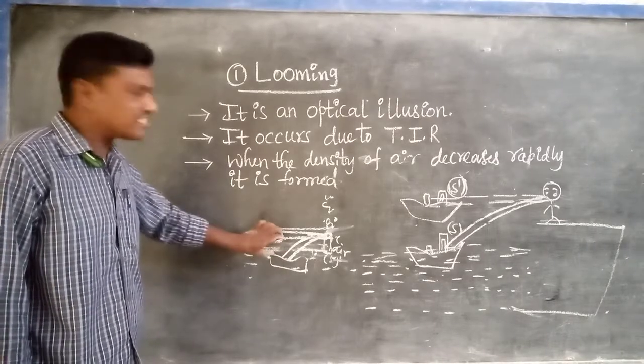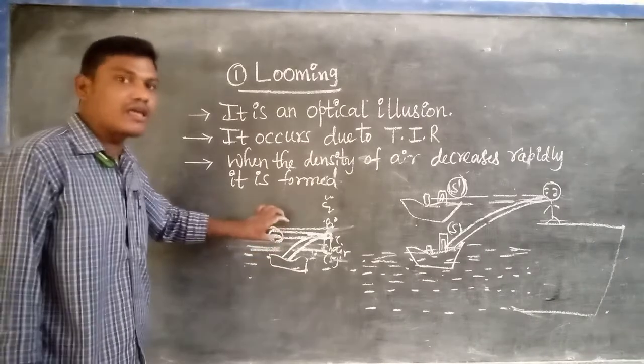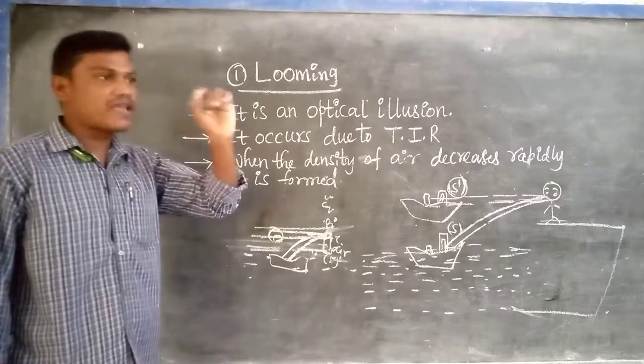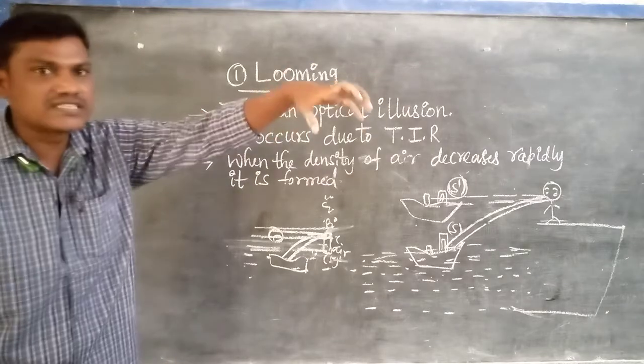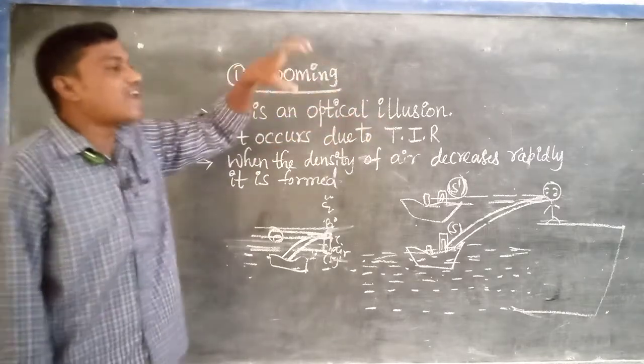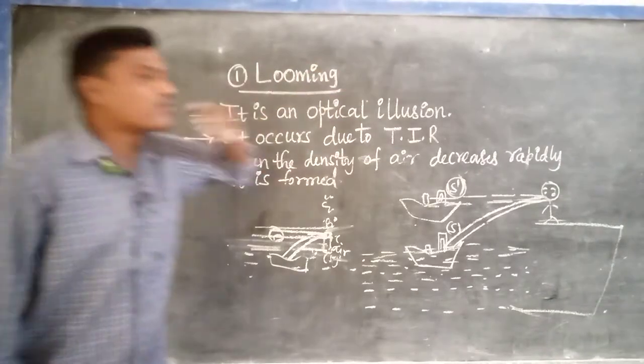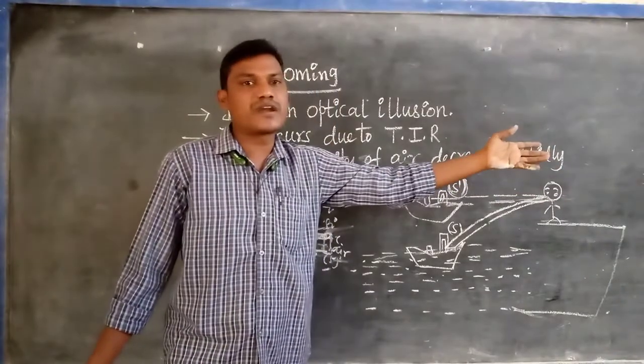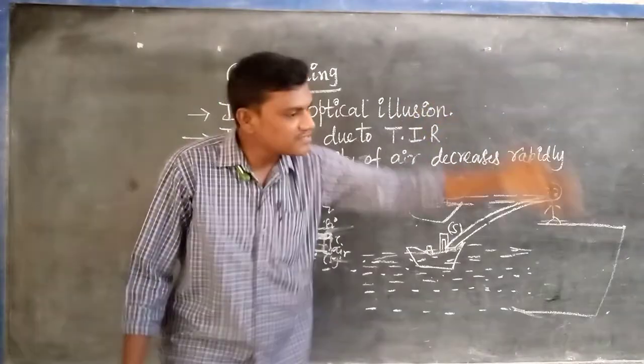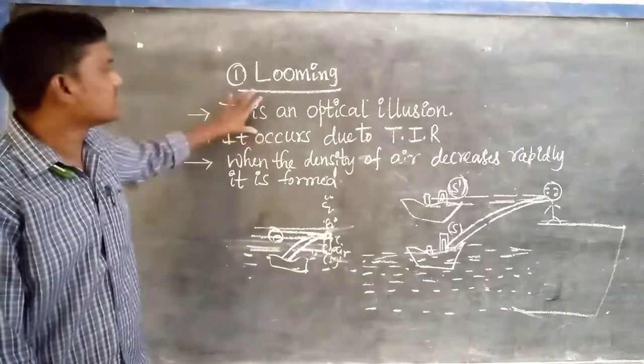It is not really possible for a ship to float in the air; it is an optical illusion. With the help of our eye, when you see the vicinity of the sea surface in the colder region, it appears like that, and that is called optical illusion. But when you go near to it, it does not appear to float in the air, it is on the water only. This is called looming.